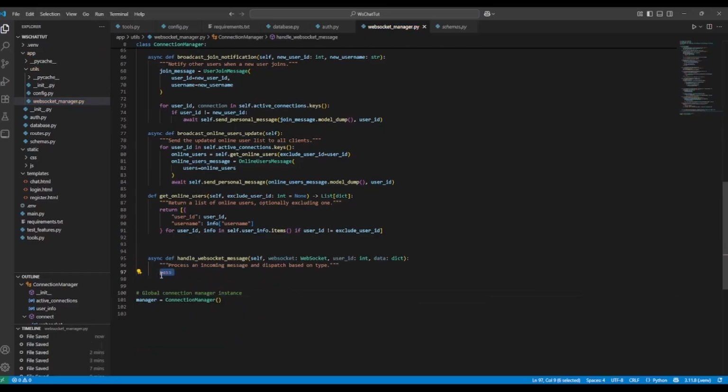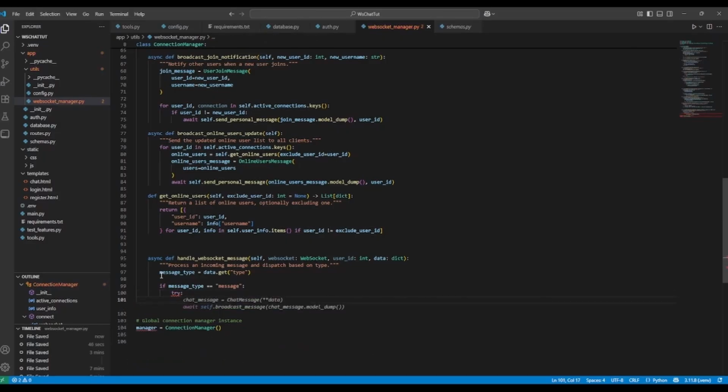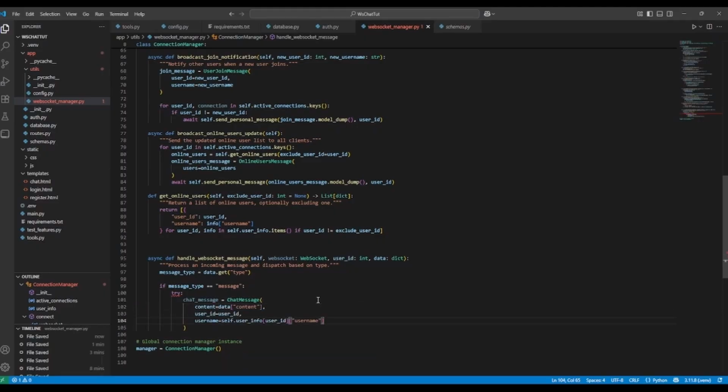First, we're going to get the message type. So message type is going to be data.get(type). If the message type is message, then we're going to do some exception handling here. We're going to try to validate the message using the Pydantic schema. So chat message is going to be, we're not going to do this deconstruction here. Let's get rid of that. We're going to actually build that object here. So content is going to be data.content. User is going to be the user ID, and the username is going to be self.userinfo on the key user ID, and we're going to get the username out of that.